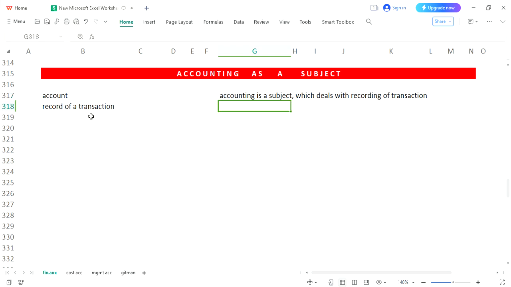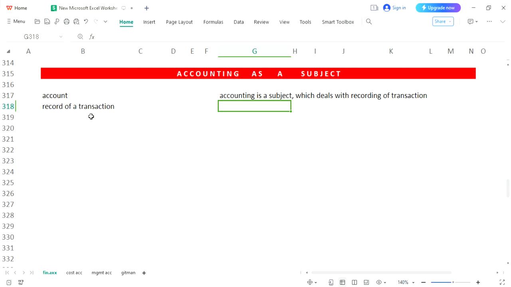I have told you, if you are studying chemistry, what will you learn? You will learn how to make chemicals. Accounting again is a subject which will let you learn how to record transactions. And transaction, we have discussed, is give and take of any commodity, any thing, or any valuable element. When you give and take anything, and you record that transaction, that record would be called accounting, and that record would be called account. And accounting would be the subject which will let you learn how to record different transactions properly.